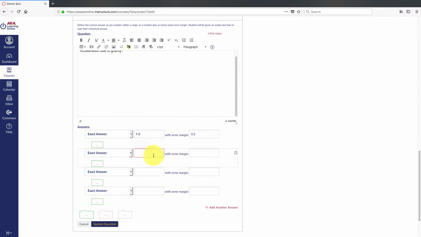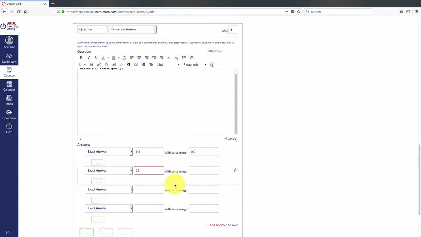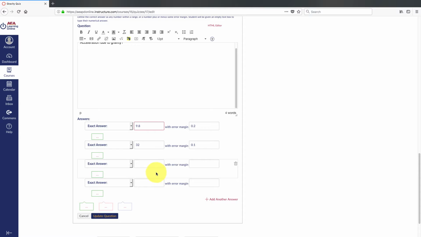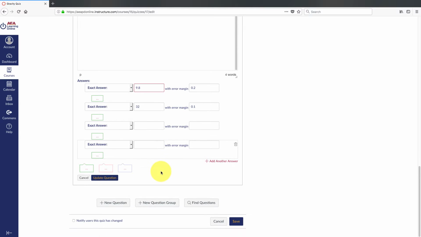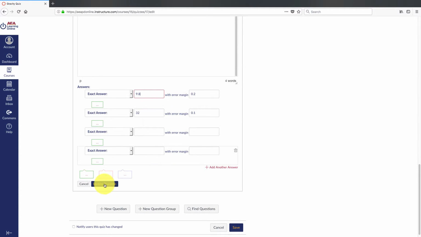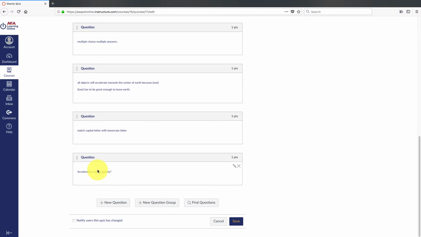So if you want to give them another one, you could also do 32, with a margin of 0.1. This would be in feet per second squared. This is meters per second squared. Anything there will be fine. So we'll go ahead and add that.